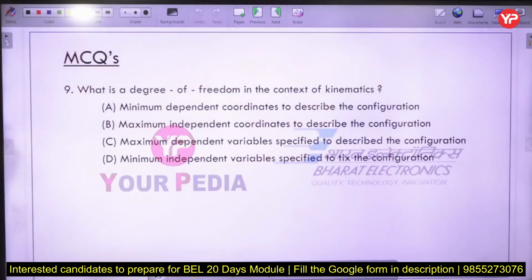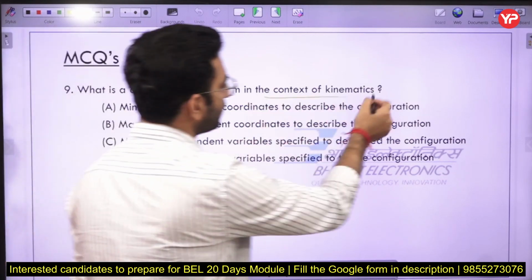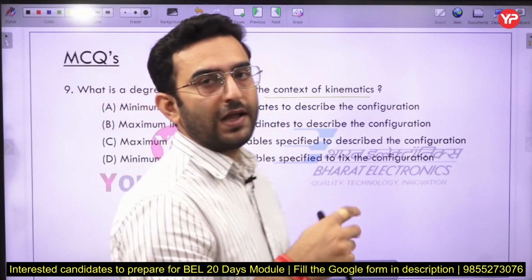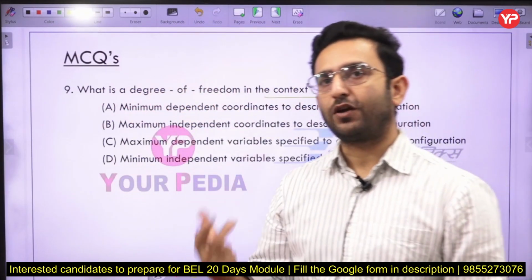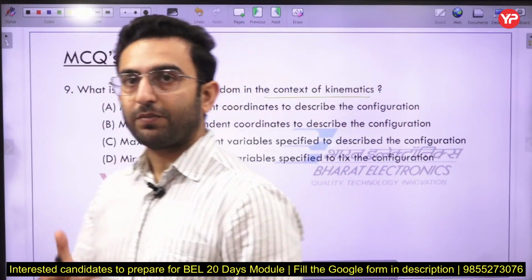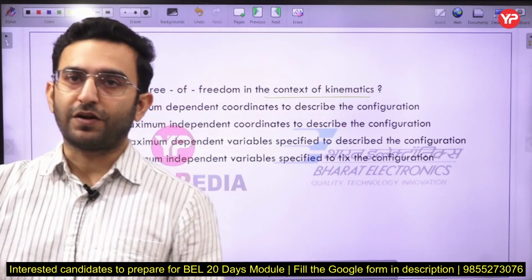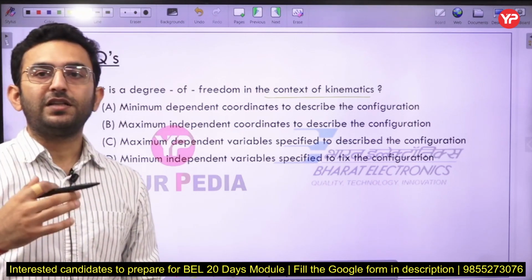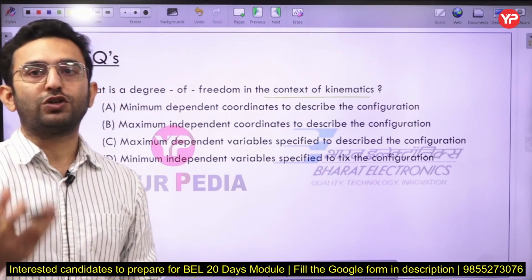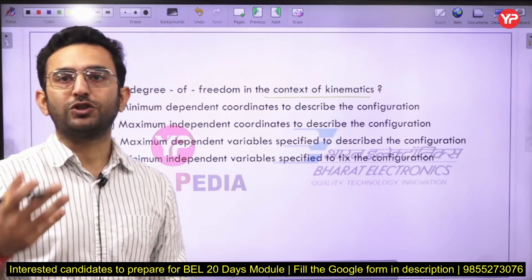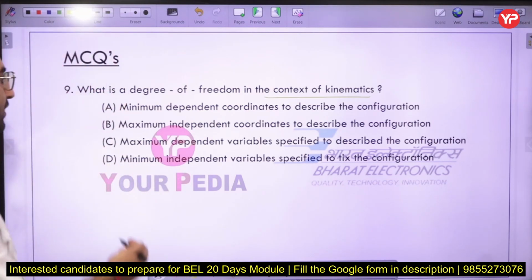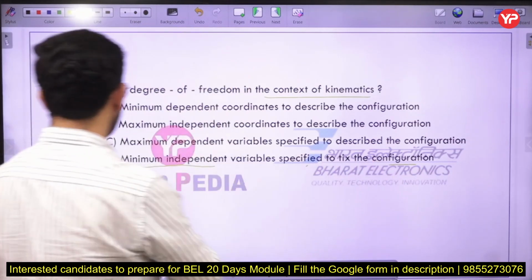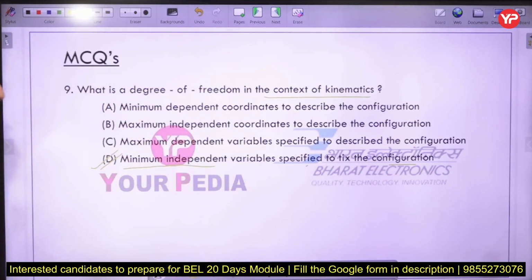Next question, what is the degree of freedom in the context of kinematics? That's a very simple question, although degree of freedom has a different definition in different subjects here. In the theory of machines or in kinematics, we have a different meaning of the degree of freedom, and in the thermal portion we have a different meaning. So in the context of kinematics, it represents the minimum number of variables required to fix the position of the machine, or to fix the state of a configuration here. So I can say it represents the minimum independent variables specified to fix the configuration here. So option number D will be the correct one.